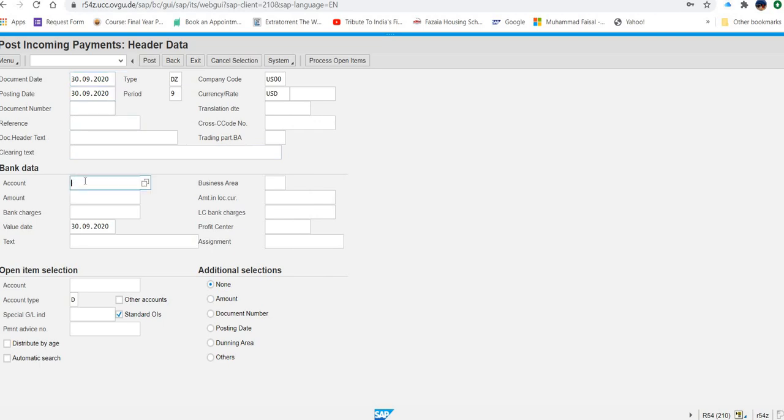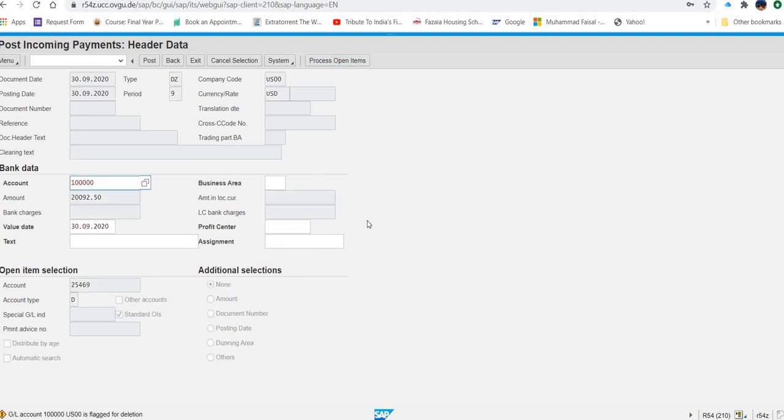Okay. 5 times 0. Amount 20092.50. Okay. Account 25469. Then process open item. Again, the same error is given.